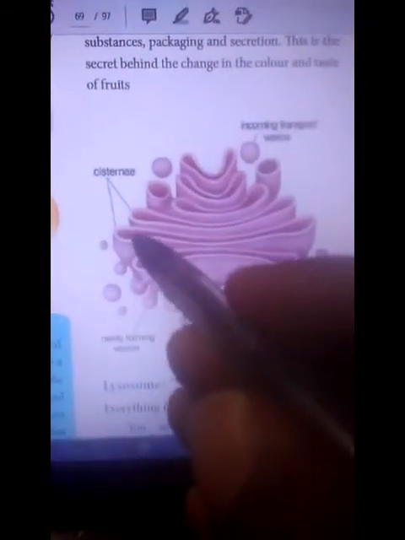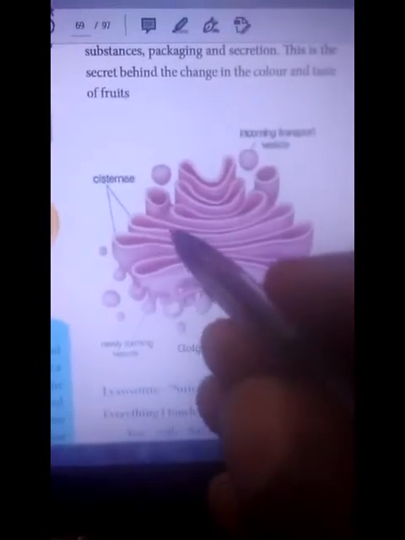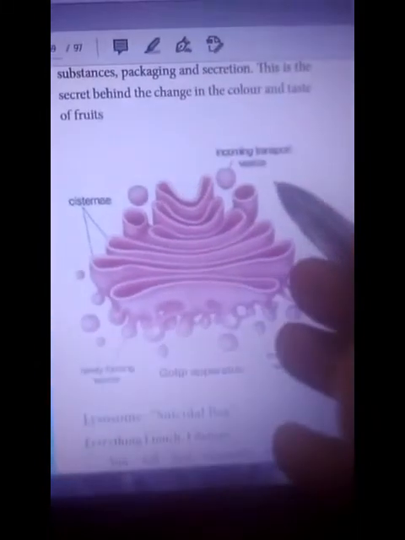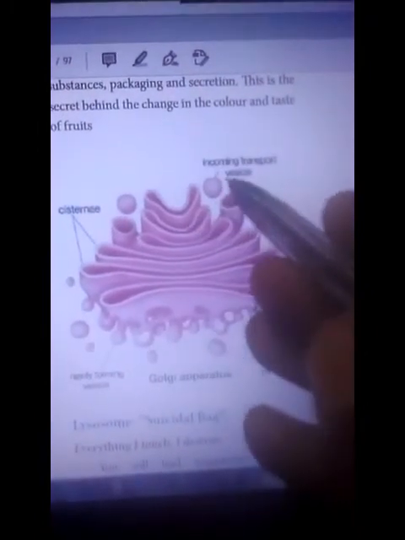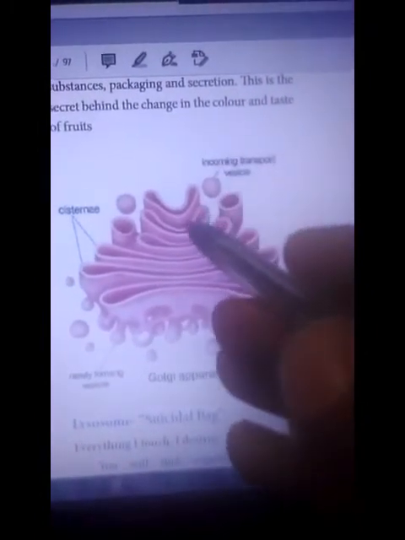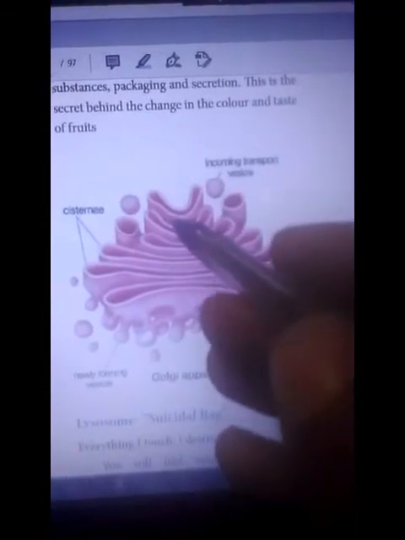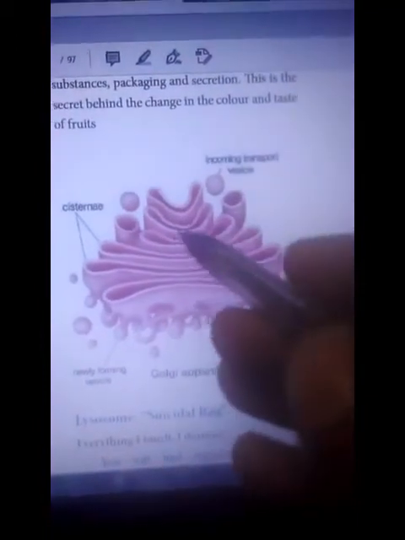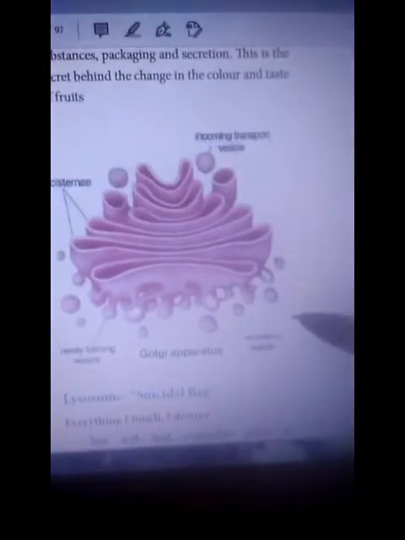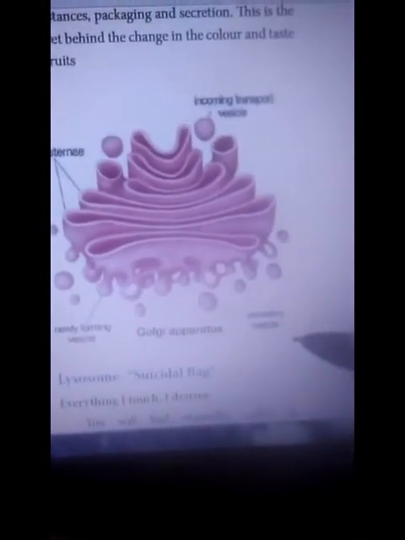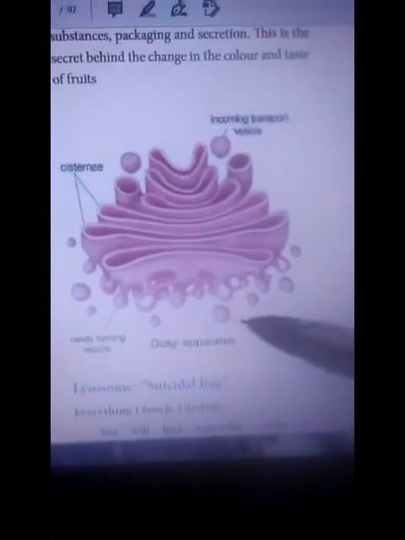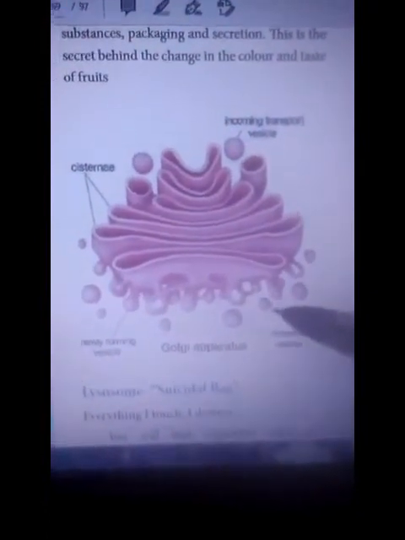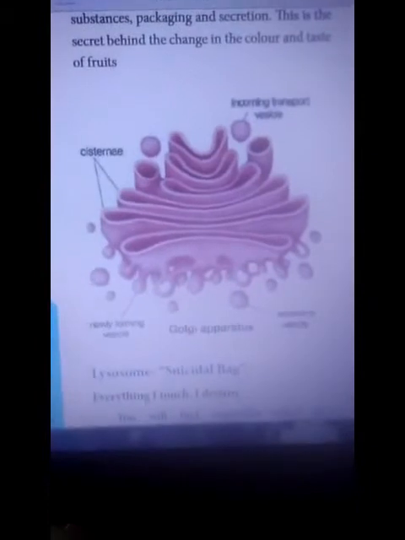Next is cisternae. The folded membrane is called cisternae. Incoming transport vehicle: these ways move materials from one place to another place. Next, secretory vesicle. These vesicles secrete some substance, so they are called secretory vesicles.